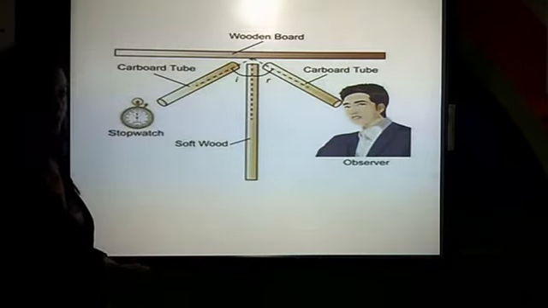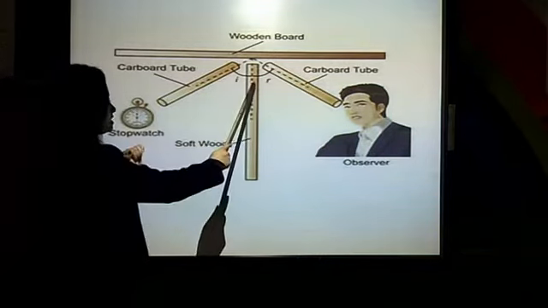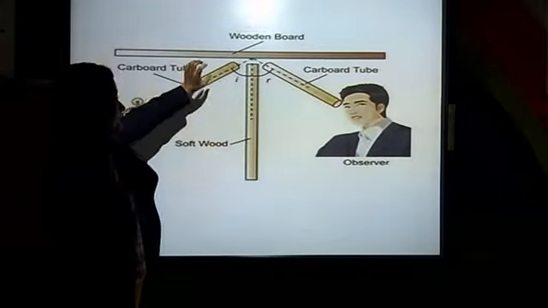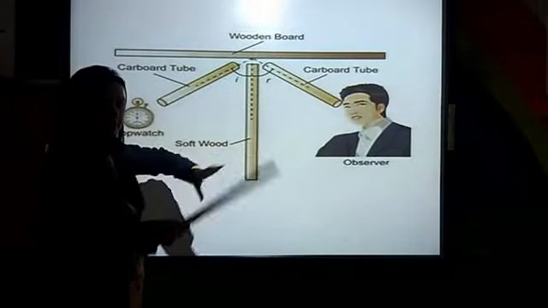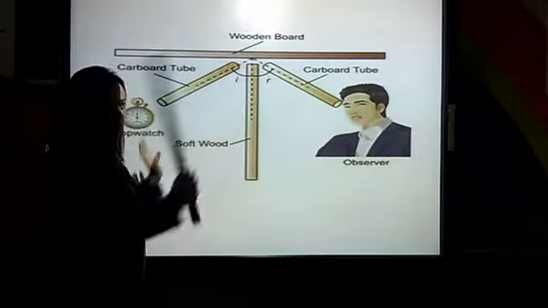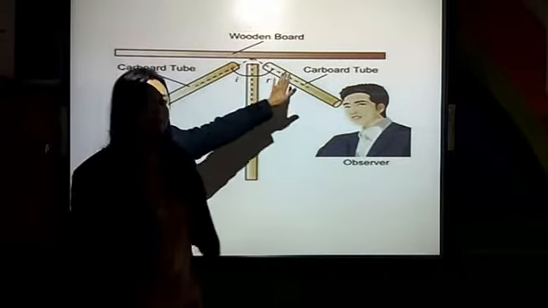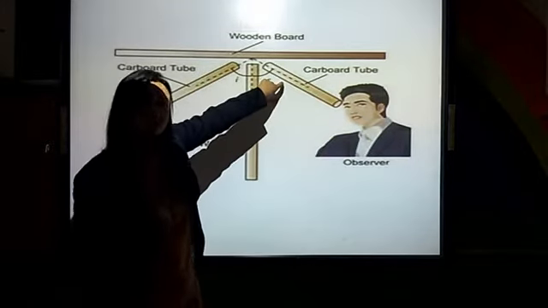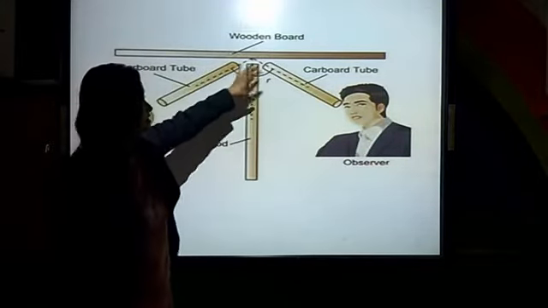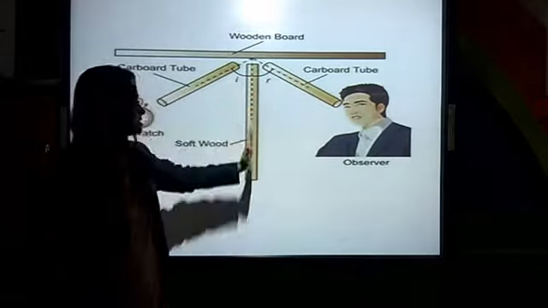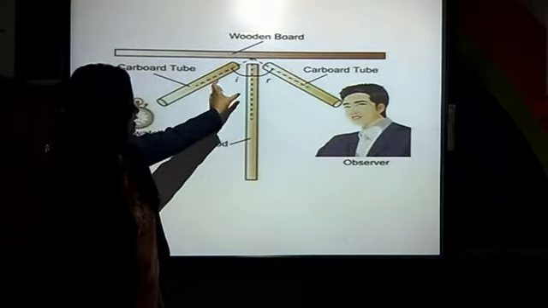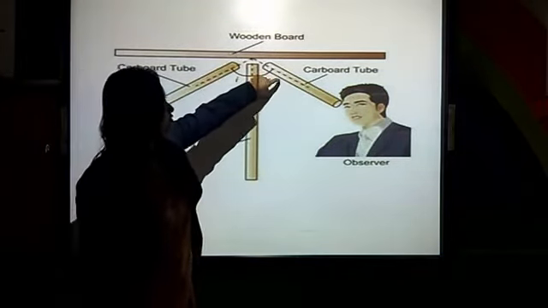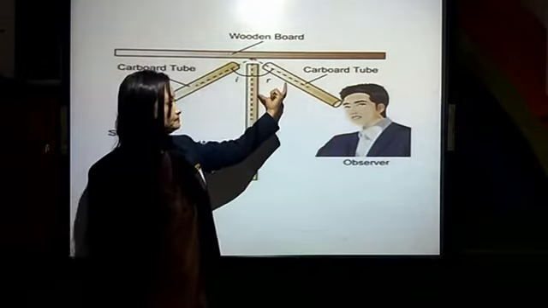What you need to do is place a wooden board over here, and you can roll a paper and keep it of the same size. But the angle has to be the same. If this one is 30, this also has to be 30. If this is 50, this also has to be 50. Whatever the angle is here, the angle should also be the same here.